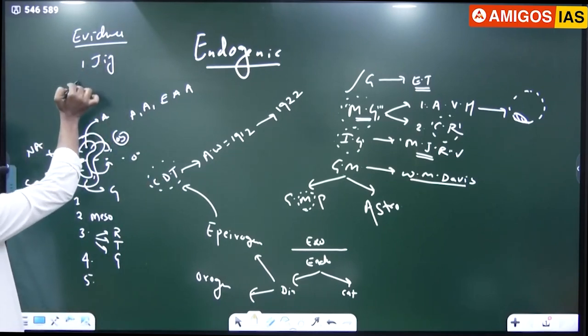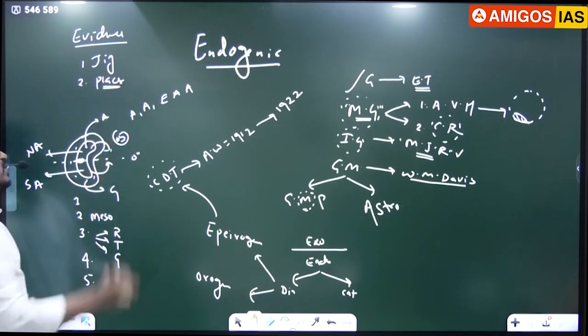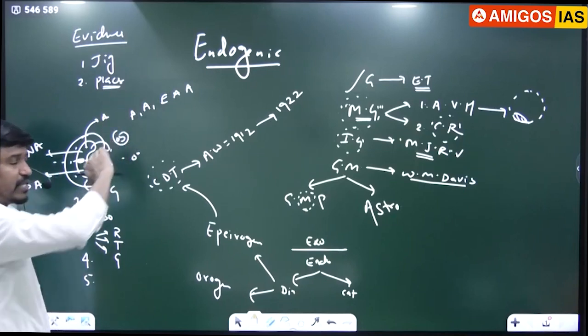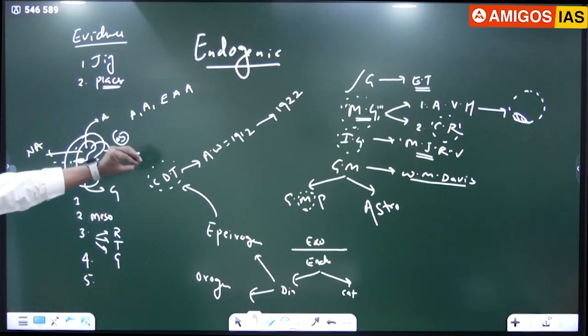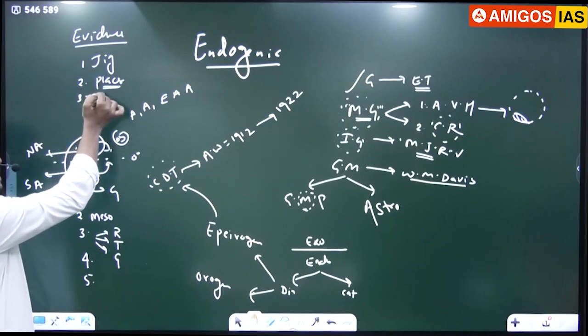This is the first evidence. The second evidence we have discussed is the placer deposits. Placer deposits meaning the gold deposits. The gold placer deposits are found in two places, that is the Ghana region of Africa and the Brazilian region of South America. Then we have discussed the tillite deposits.